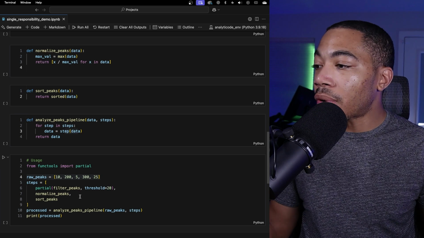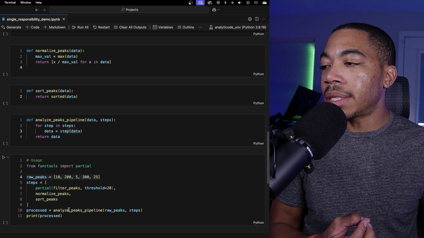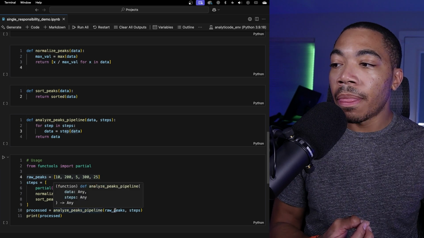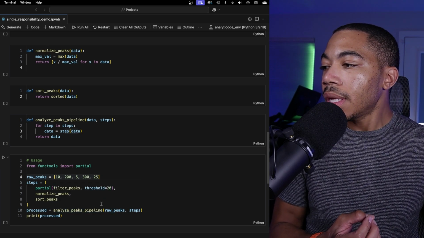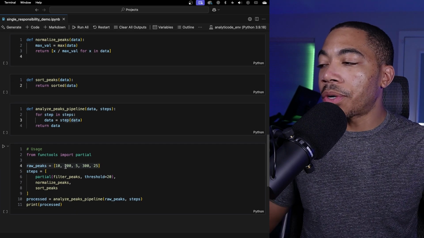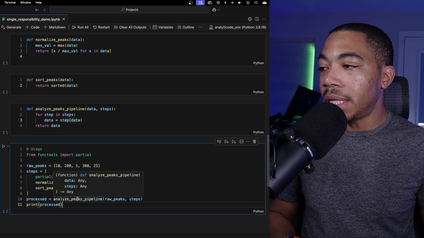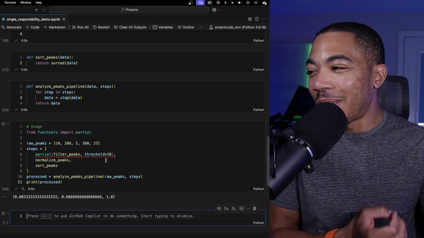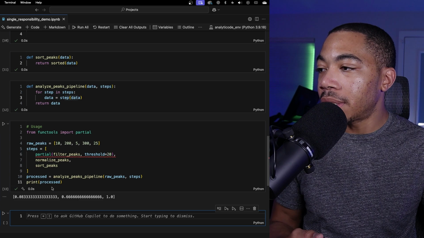And so with the same set of steps, we will pass in our analyze peaks pipeline, which will take in our raw peaks and our steps. And then we can print this output. So we're going to pass in the same raw peaks list, and you will see the output here. And once I run the cell, you can see that we're getting our normalized output there.